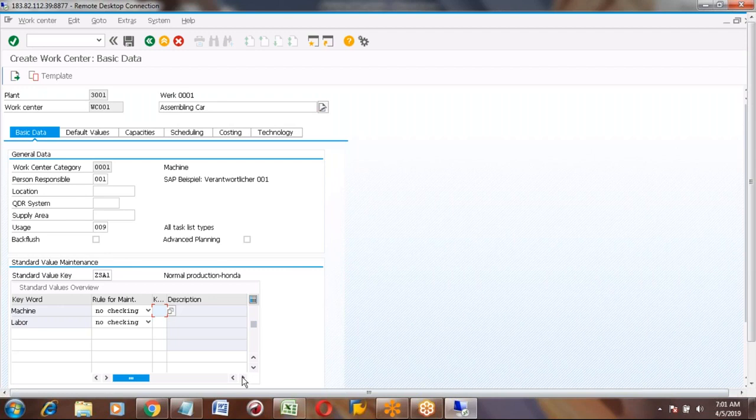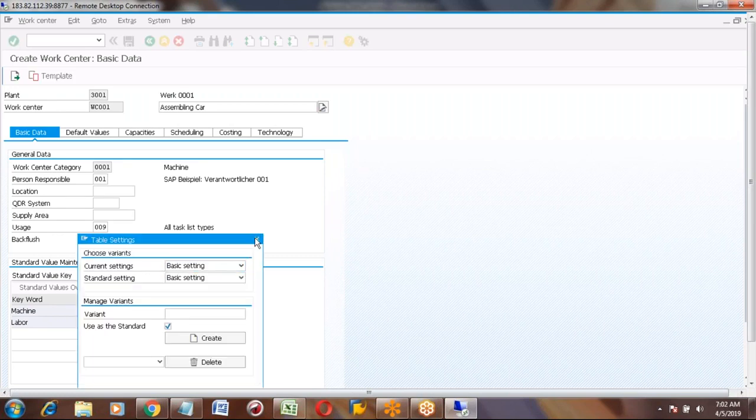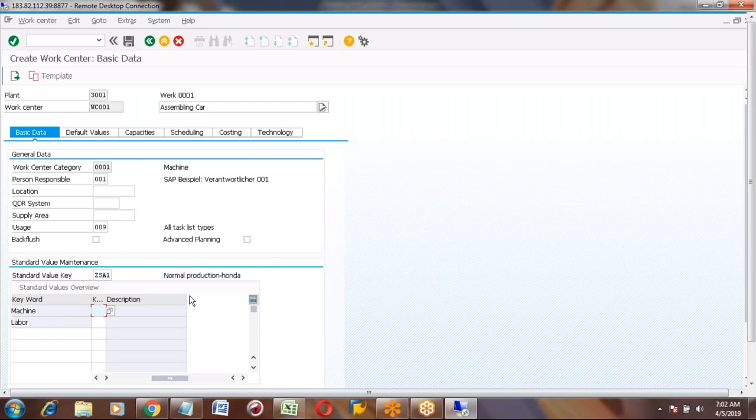Yeah, correct. You will see this button on most of the screens. Wherever you see this, it is nothing but the sequence of this table, like configuration, meaning the description and everything is there. It will change the configuration. It is like table settings. You will commonly see this wherever you see a screen like a table.